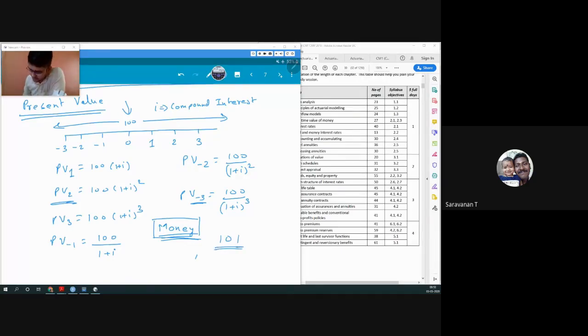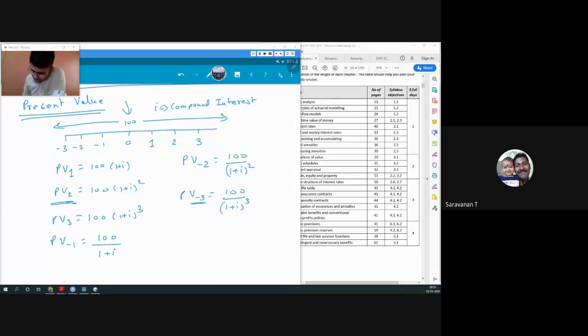It will not become 105 after 1 year. It will still remain 100 because it is not invested. That is idle money. We do not assume idle money in finance. We always assume that any money we are considering has been invested somewhere or the other, so it is constantly earning us more and more money.